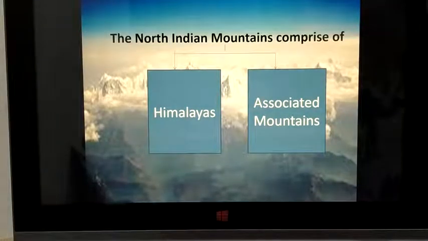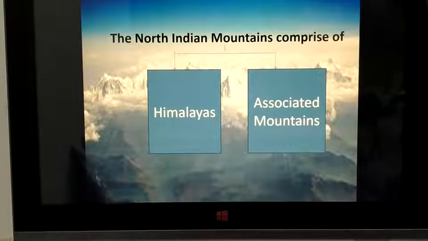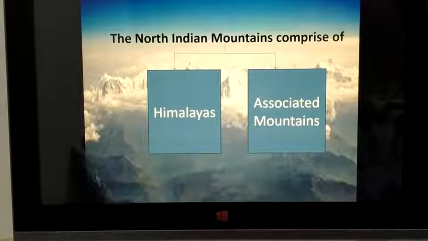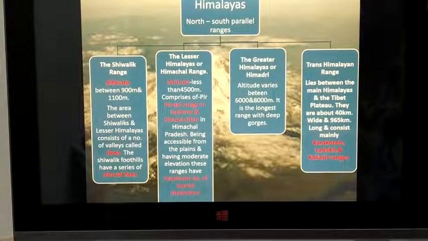The North Indian mountains comprise the Himalayas and associated mountains. Like a major river has its own tributaries and distributaries, the big mountains also have some small associated mountains. So the Himalayas also have many associated mountains. Here we can see the north-south parallel ranges.